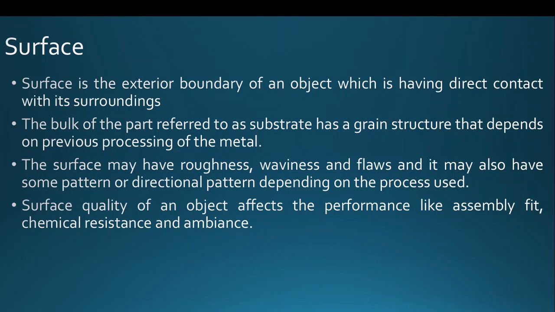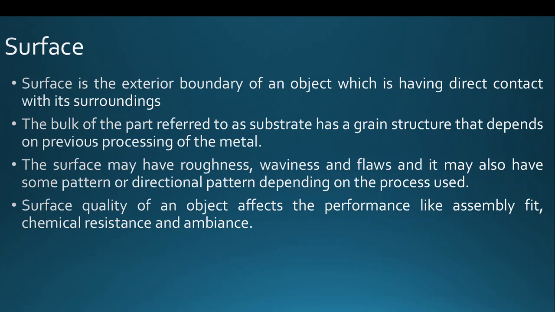If you process a metal by forming, the grain structure is different. If you process the metal by casting, the grain structure is again different from forming. If you process with machining, it is also different. In that way, the subsurface is nothing but the substrate of the material, and the outer surface is called the boundary. That's our surface.